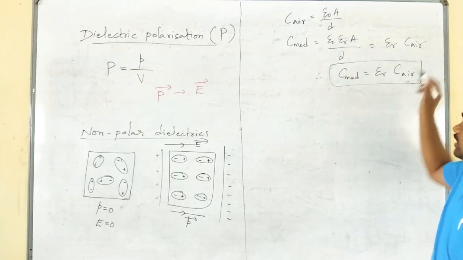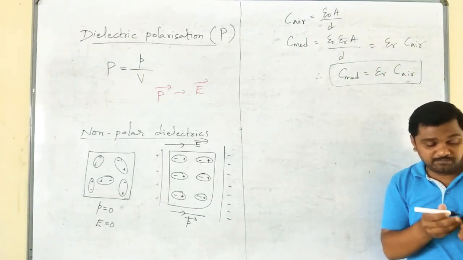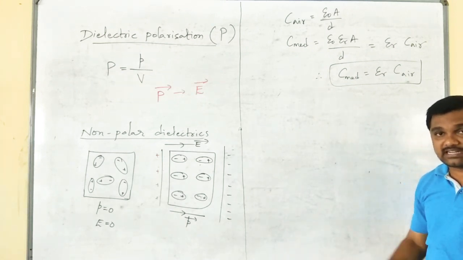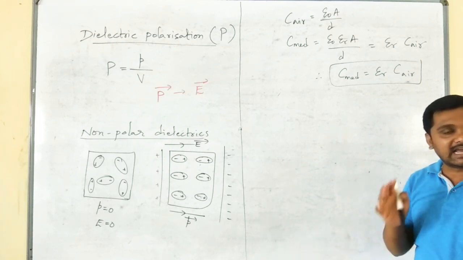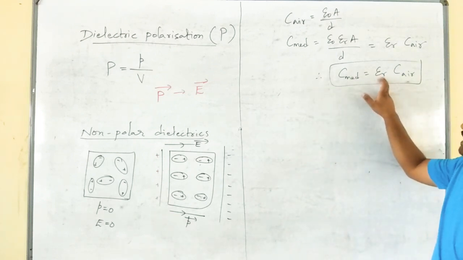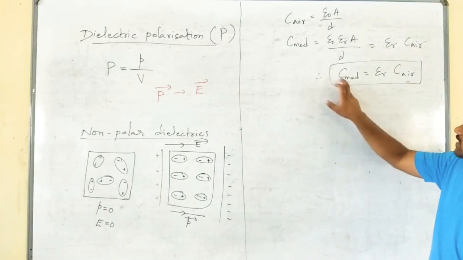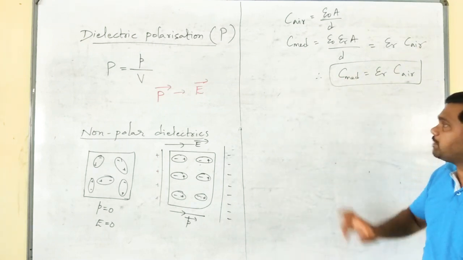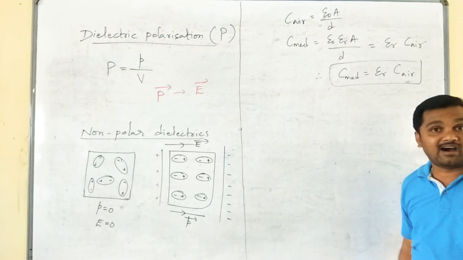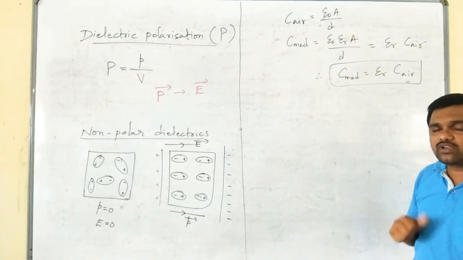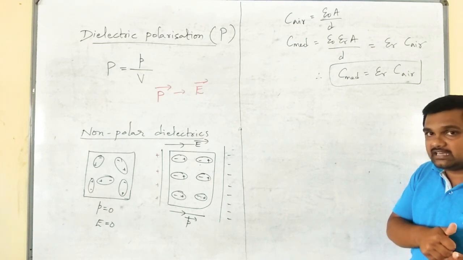What does it mean actually? Whenever the air in the gap of the two plates of the parallel plate capacitor is replaced by a dielectric substance having dielectric constant epsilon r or capital K, then the capacitance will be increased by the factor epsilon r, isn't it? So it is mathematically okay. How can we understand it practically?